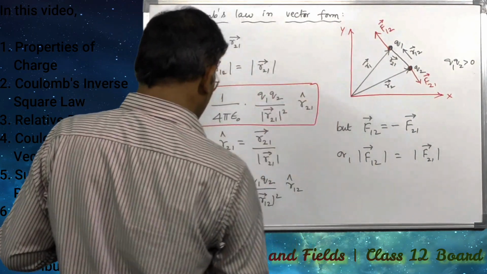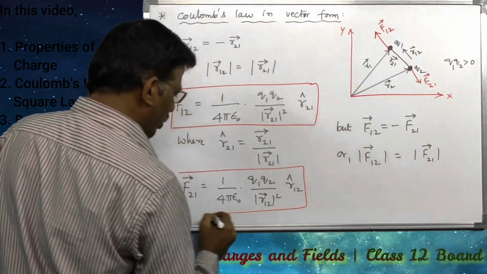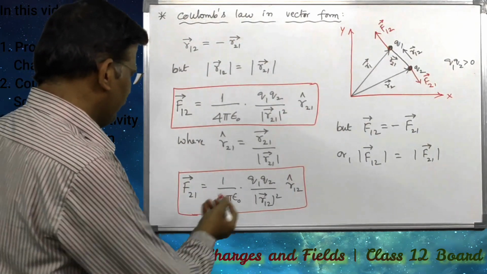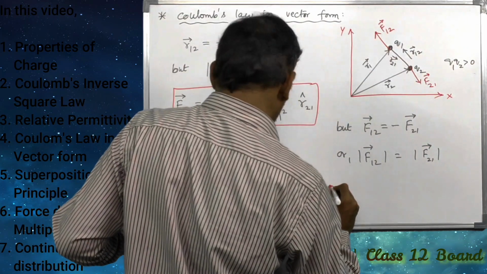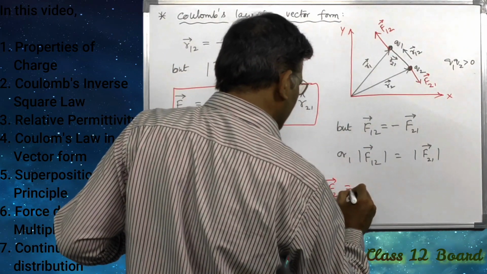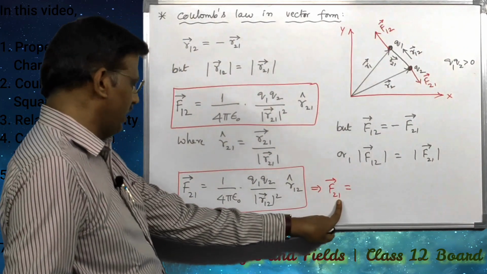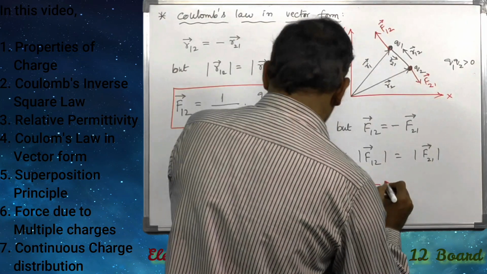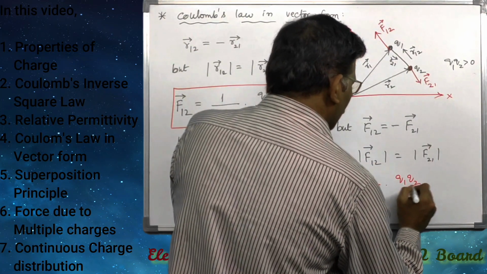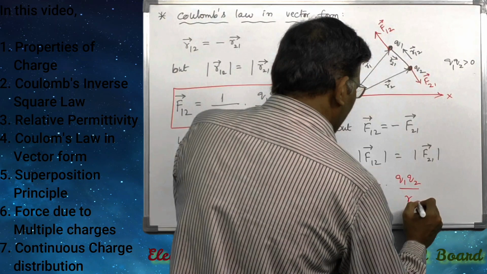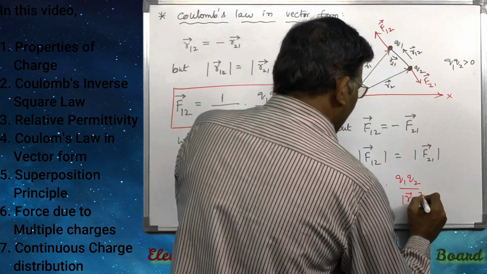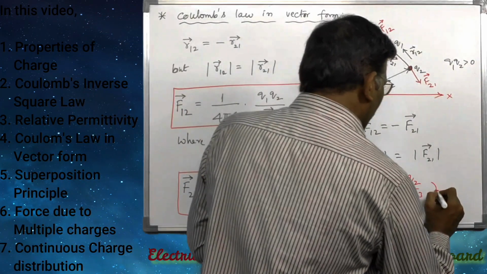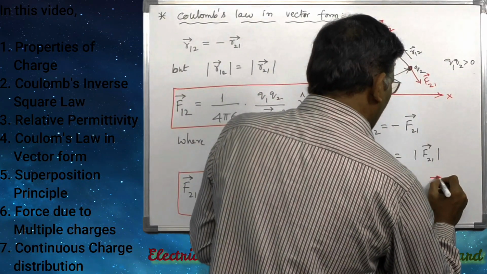This is Coulomb's inverse square law in vector form. Or here you can write this as F21 bar, the force on Q2 due to Q1, which can also be written as 1 divided by 4 pi epsilon naught into Q1 Q2 divided by the magnitude of R12 cubed into R12 bar.